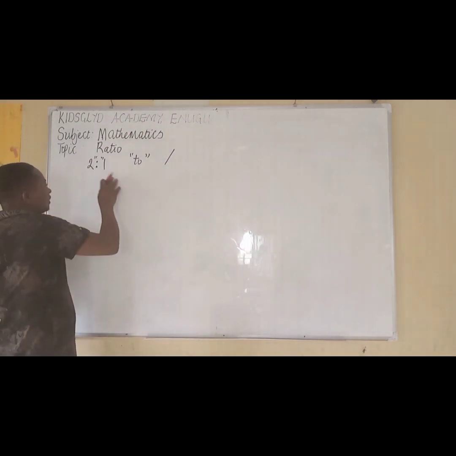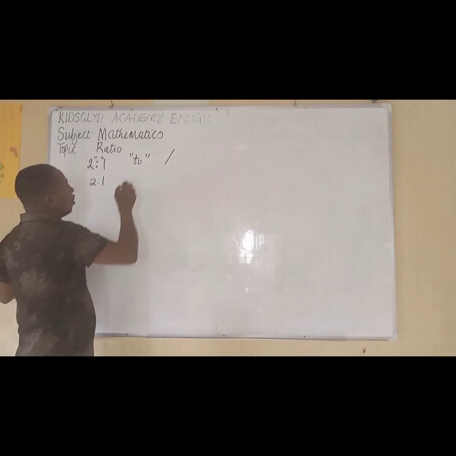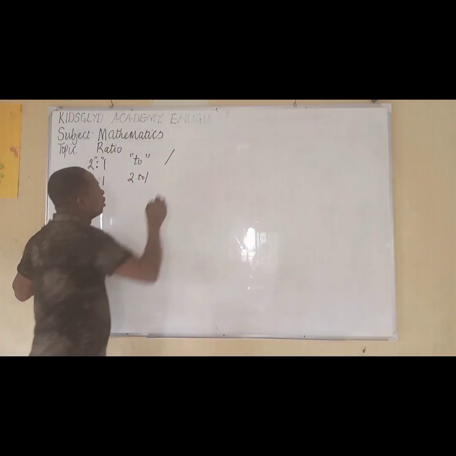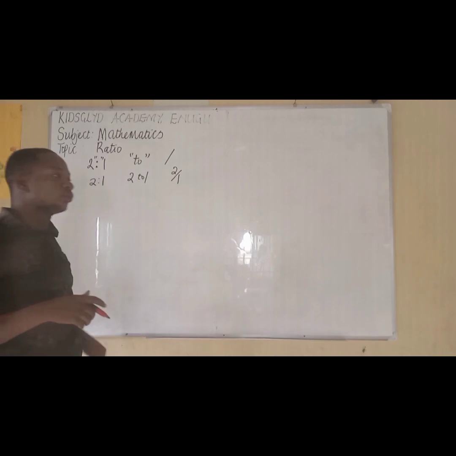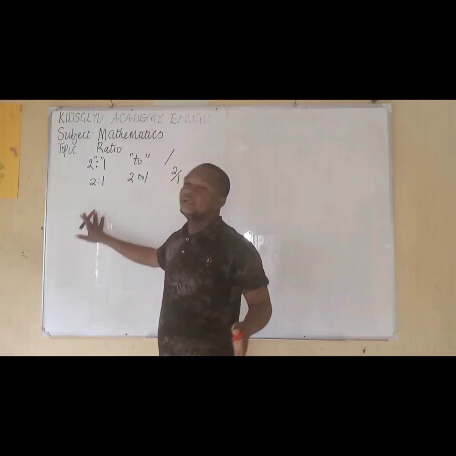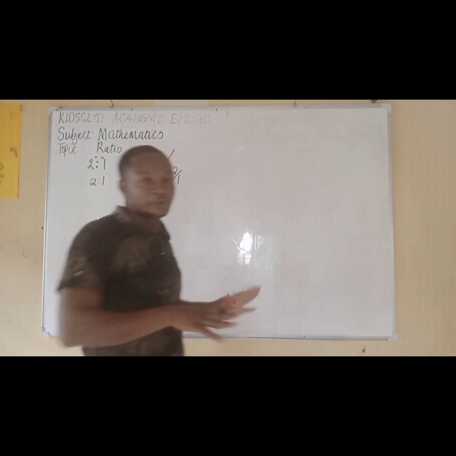For example, we say 2:1 means 2 to 1, or 2/1 is still a ratio, depending on how you want to use it.